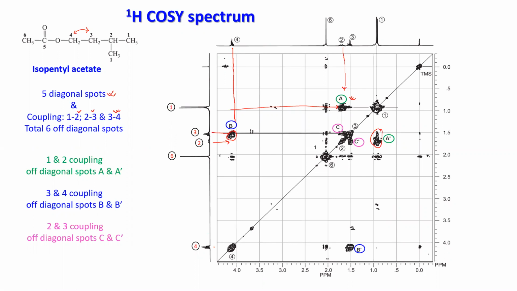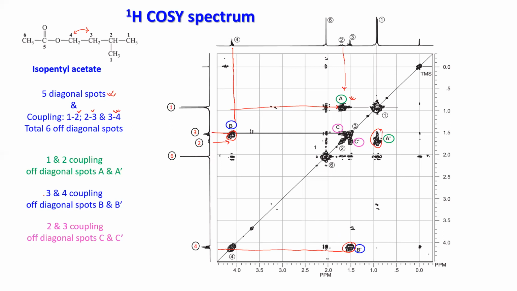Take 4 from y, and extrapolate it to reach the 3 from x. So here is your 3. You just drag it and it will meet here. So you will have 2 off diagonal spots that are due to the interactions of 3 and 4 protons from both the axes.